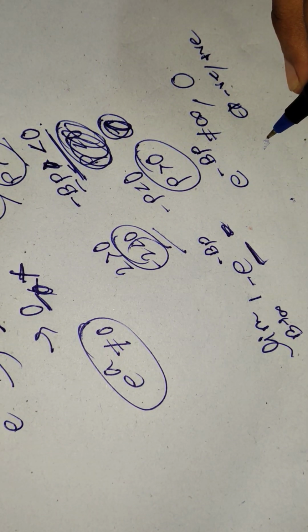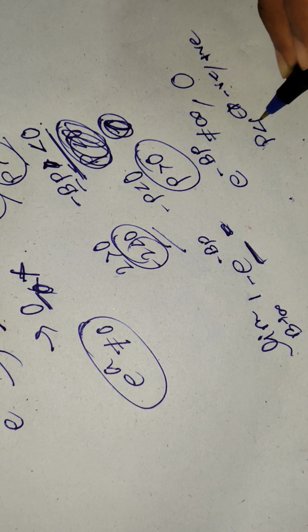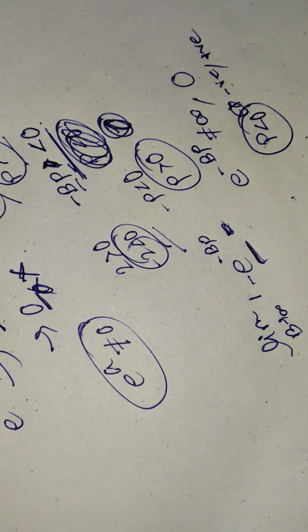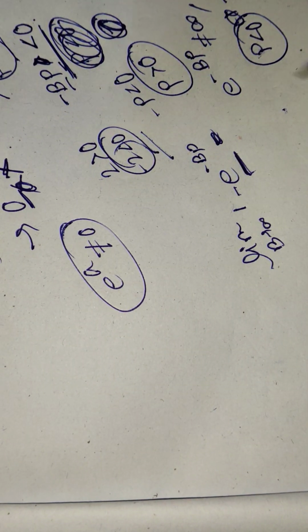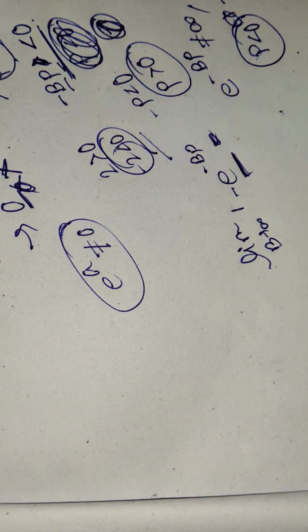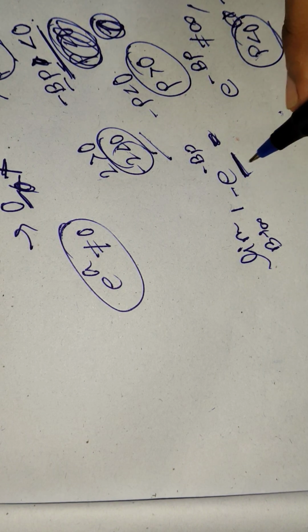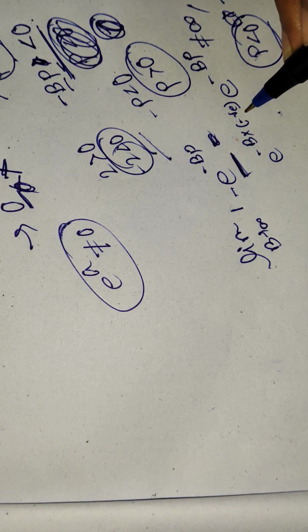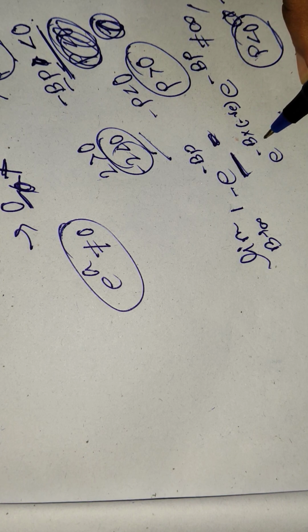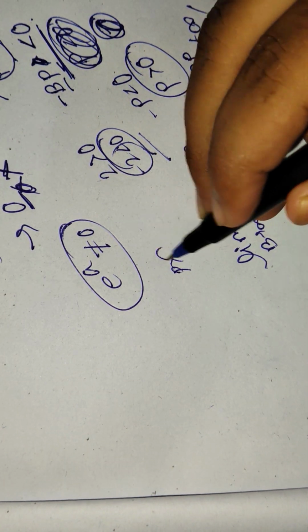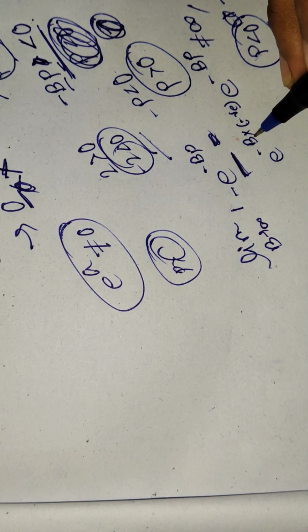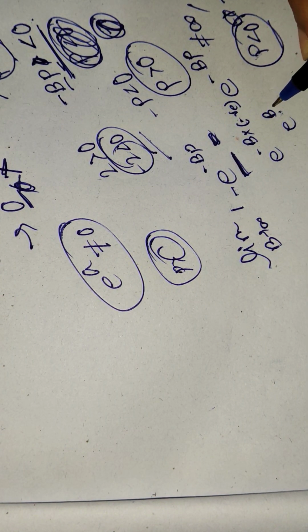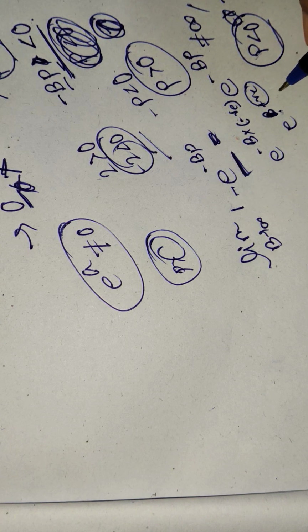Now let's talk about p less than 0. When p is less than 0, then it will be e to the power minus b into minus something, right? Something minus negative number. Because we had talked about p greater than 0, so this is negative number into negative b, which is basically e to the power positive something, right?